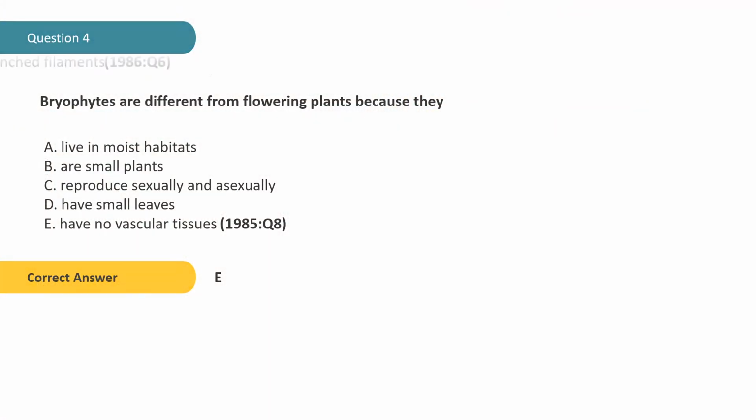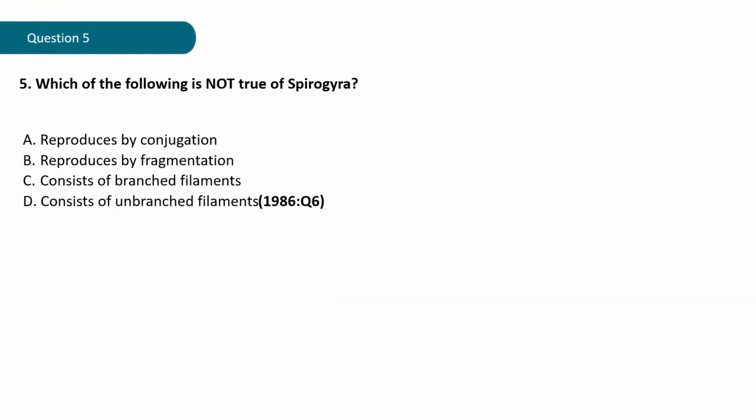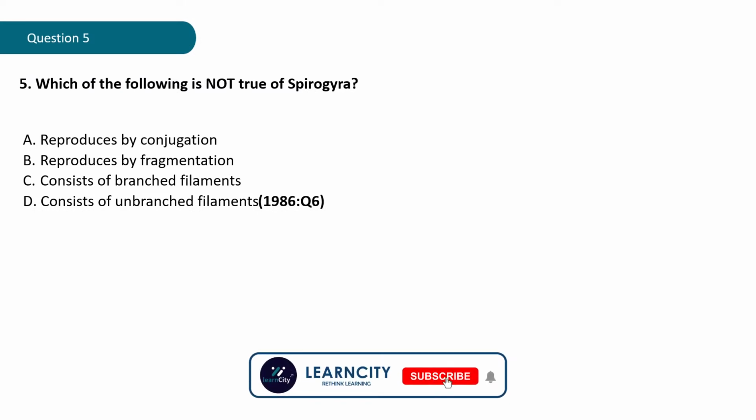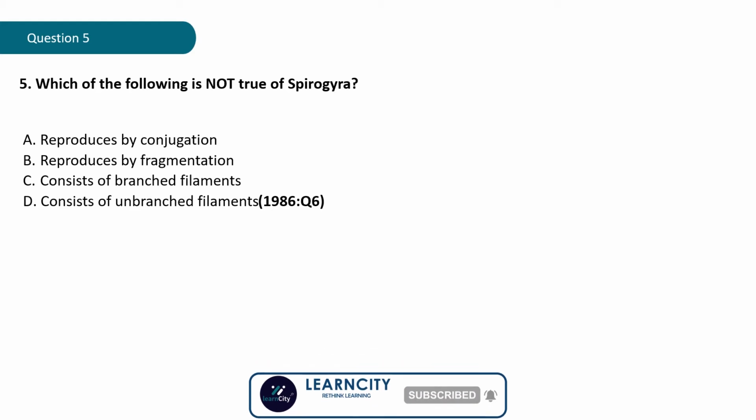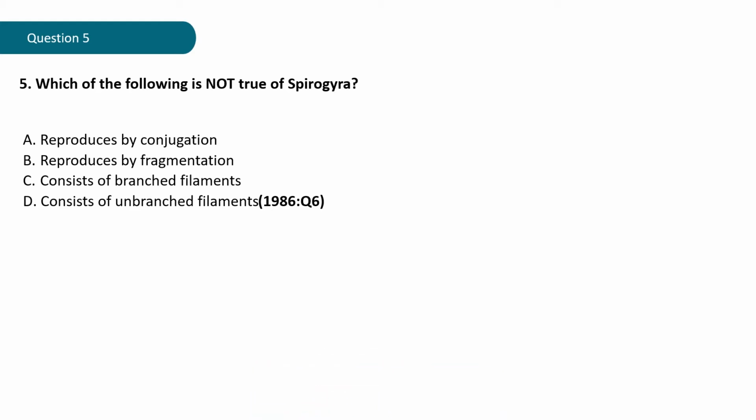Question 5. Which of the following is not true of Sporangia? A. reproduces by conjugation, B. reproduces by fragmentation, C. consists of branched filaments, D. consists of unbranched filaments. That question is gotten from the year 1986, question 6. Why not give it a try?